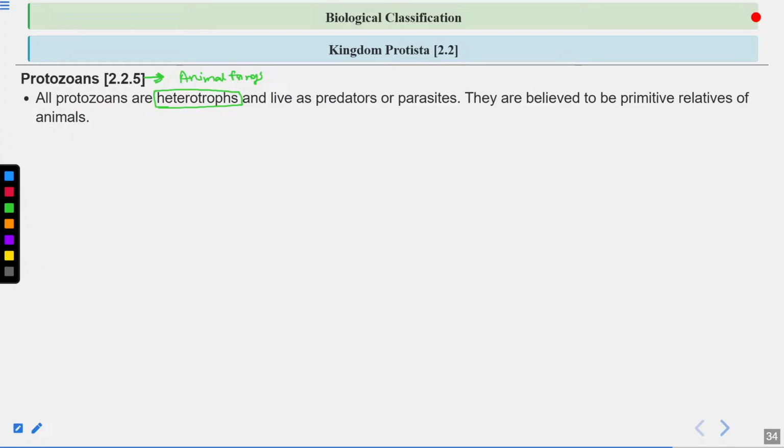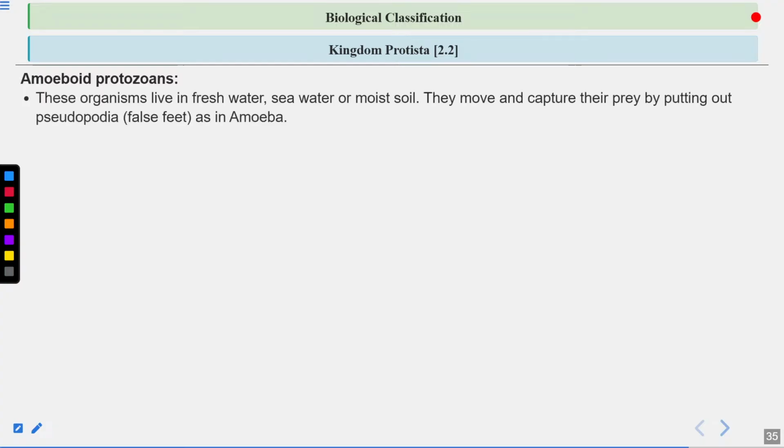Protozoans are also heterotrophs. Animals are also heterotrophs. So you can see they have animal-like features. These protozoans live as predators or parasites. They are believed to be primitive relatives of the animals. They have animal-like features. There are 4 major groups of protozoans. First is amoeboid protozoans. Example is amoeba.